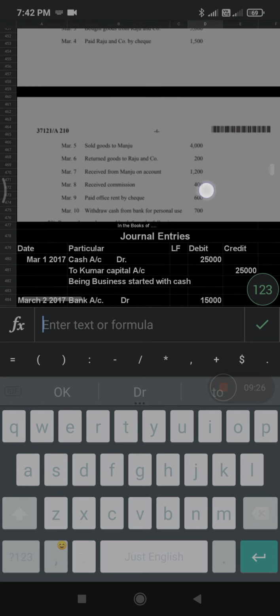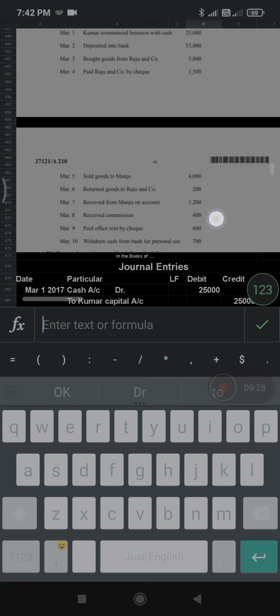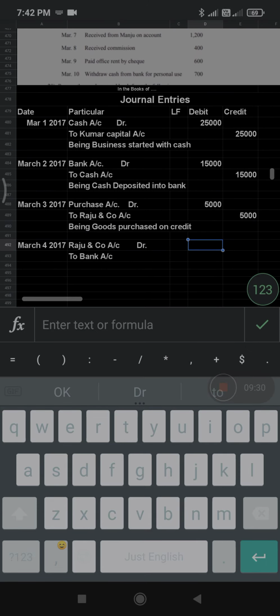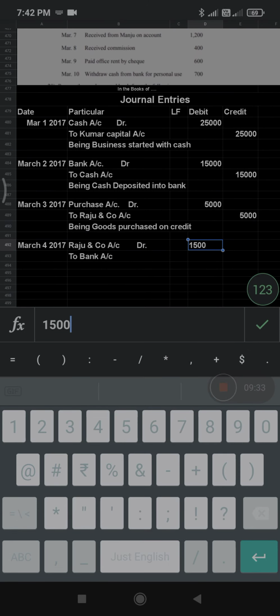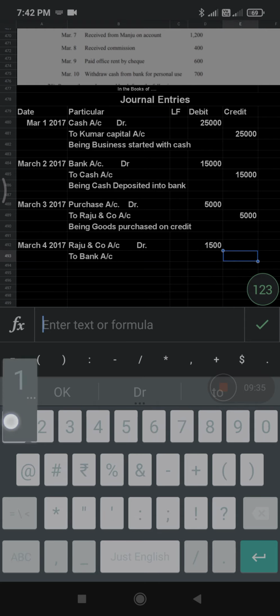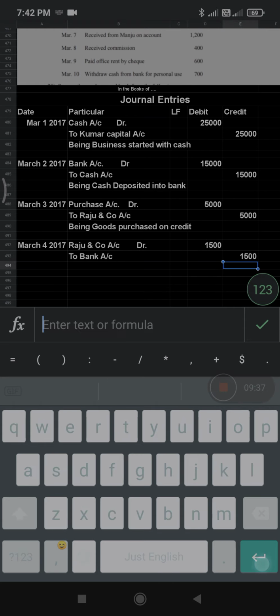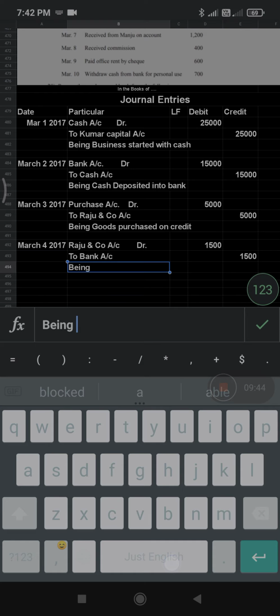What is the amount here? Amount is 1,500. How much did you pay by check? We paid a check of only 1,500. We'll write 1,500 and 1,500. Being check paid to Raju and company.